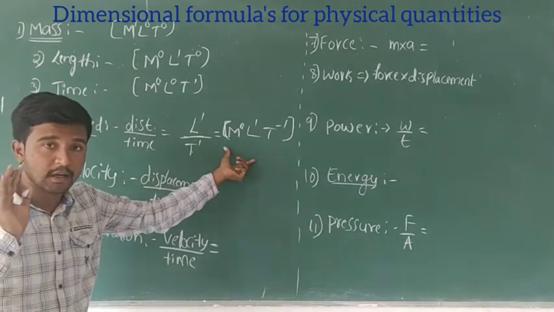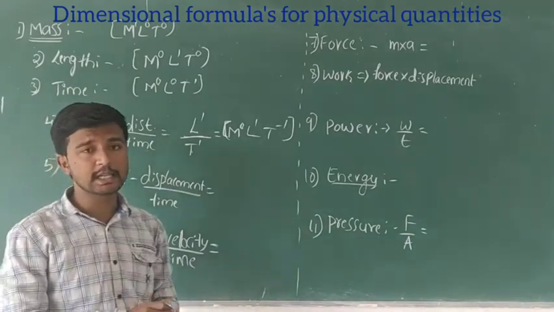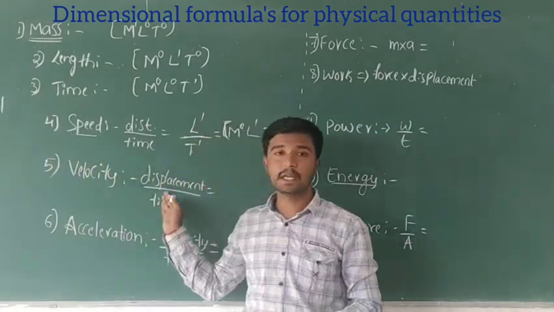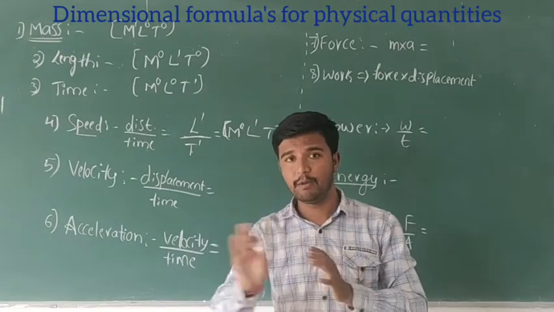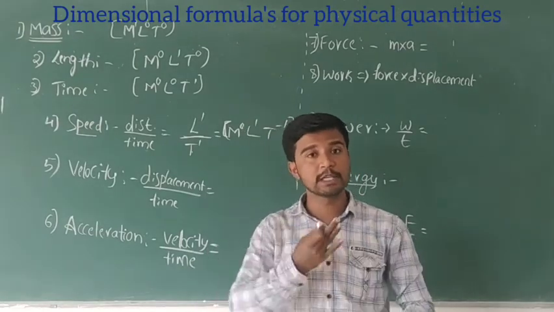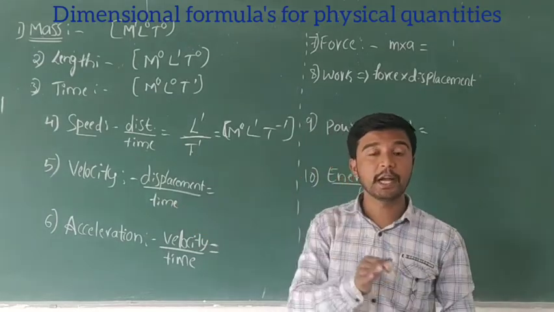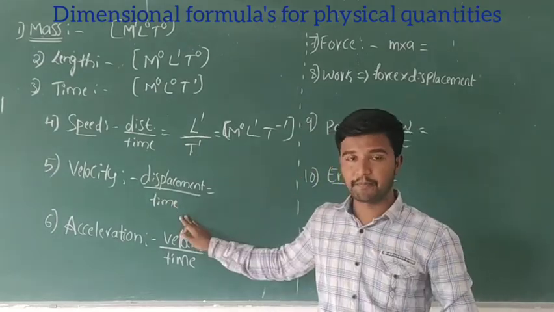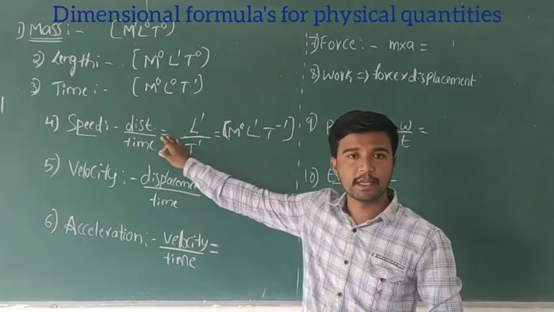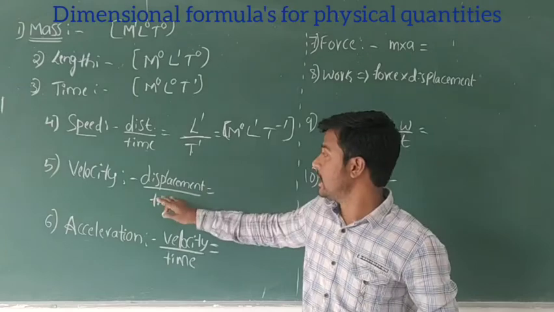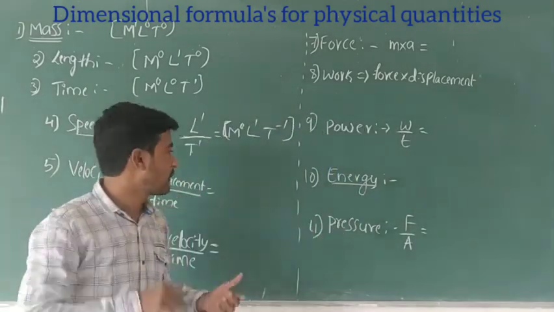Agree? Clear? So next, velocity. Velocity in the sense, what? Velocity is the speed of an object moving in a definite direction. That is one definition. But we can also say it is the rate of displacement with time. Right? Displacement means a distance carried in a definite direction. Okay? Agree?